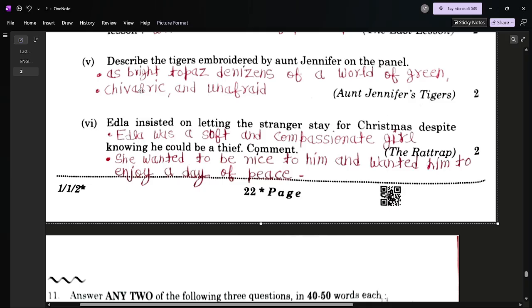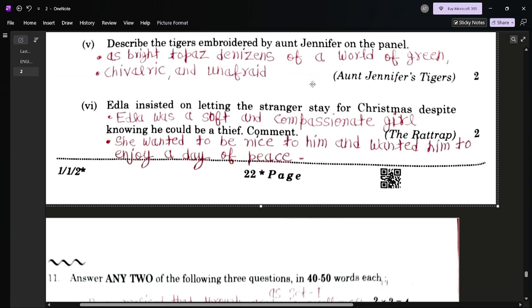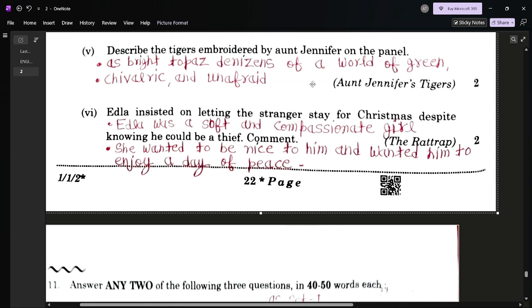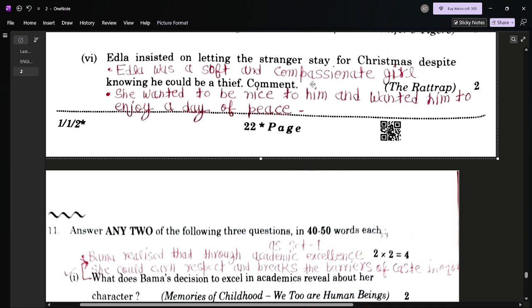Question number 5. Describe the tigers embroidered by Aunt Jennifer on the panel. The tigers of Aunt Jennifer were bright topaz, denizens of a world of green, chivalric, unafraid, and certain. The tigers were the symbol of power, strength, confidence, and fearlessness.